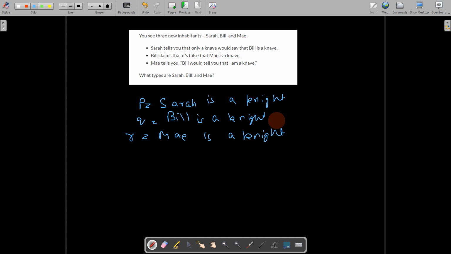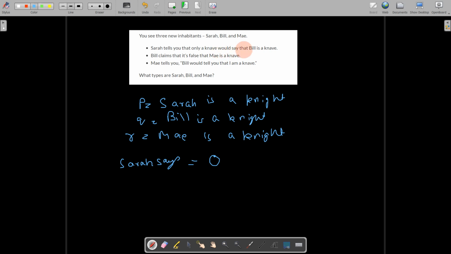So we will convert whatever these three people are saying into a compound statement. Whatever Sarah says, what she says is only a knave. Knave means I will take its value as 0. She would say that Bill is a knave.